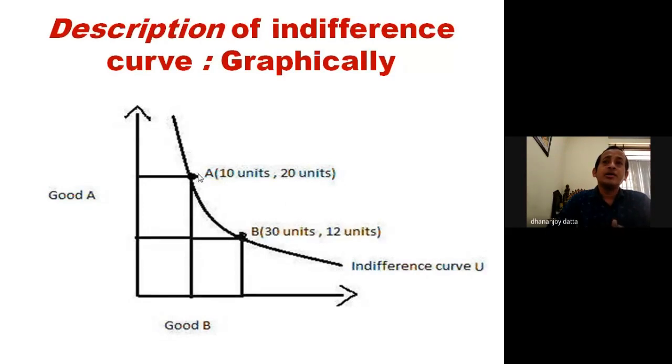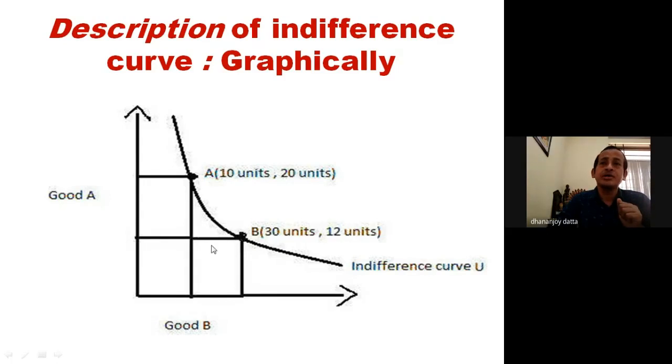Now, we have mentioned that there are various or different combinations of two goods. Here the two goods are good A and good B. Another combination is if we consider good B with 30 units, then good A having 12 units.